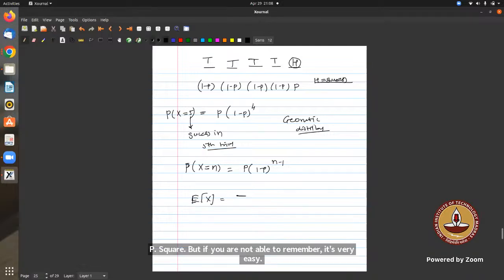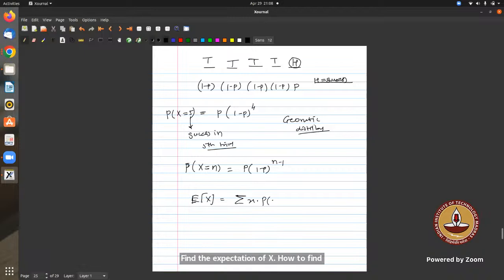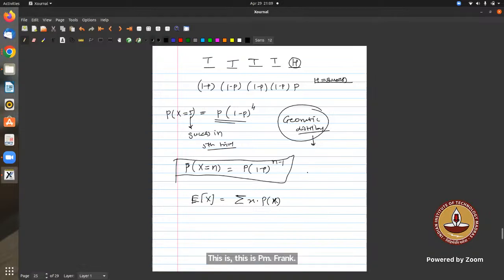How to find the expectation of x? Since it's a discrete variable, it is x into the probability. So what is x here? What will be the distribution of this? What is the PMF of geometric distribution? Same thing, 1 minus p raised to power n minus 1 into p. Yes, this is the PMF.